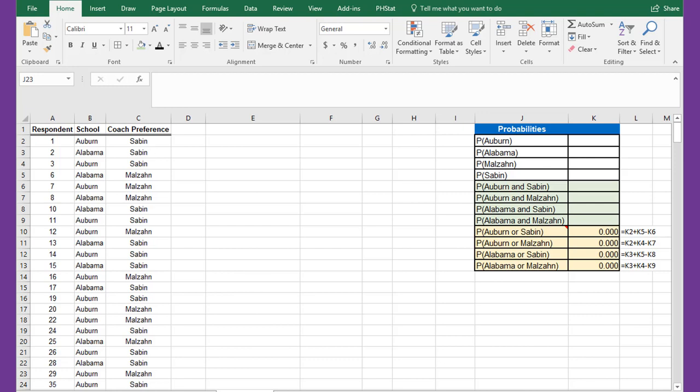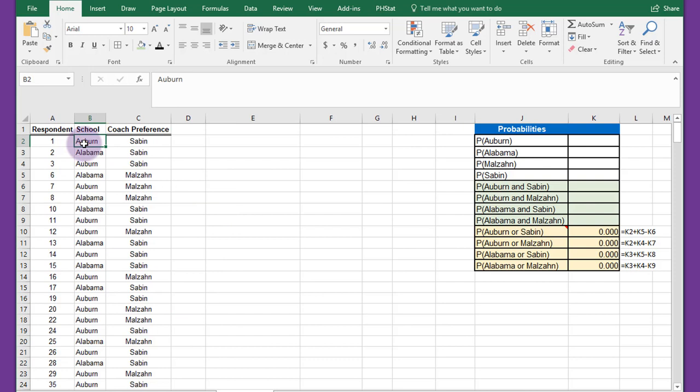In this problem, we have some data from a survey of students that go to Alabama or Auburn, and they listed their preference of coaches, either Coach Saban or Coach Malzahn. We have this data and we want to do some analysis of conditional probabilities and find out, does it matter, the school, whether or not you like Saban or Malzahn more? Now, intuitively, you probably know the answer to that, but we're going to solve it using conditional probabilities.